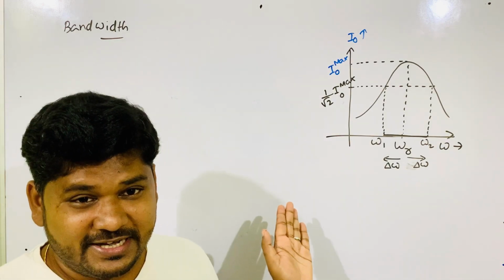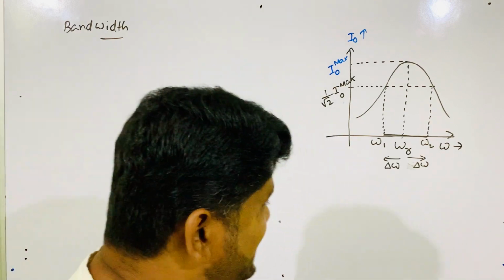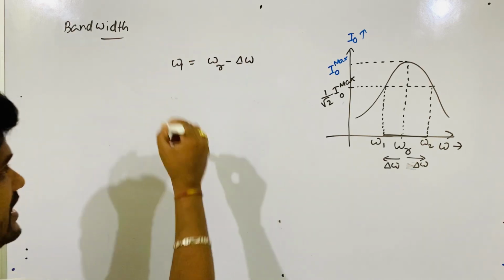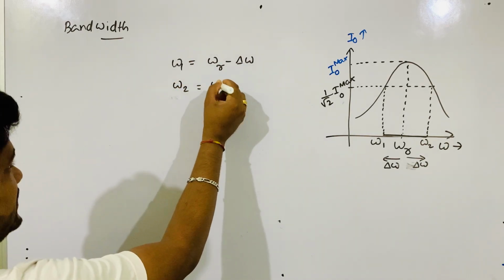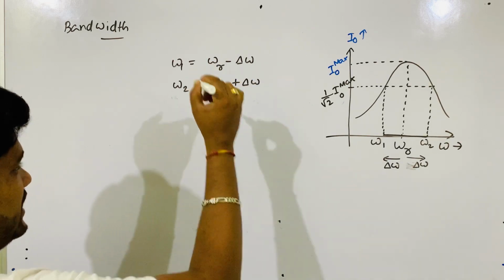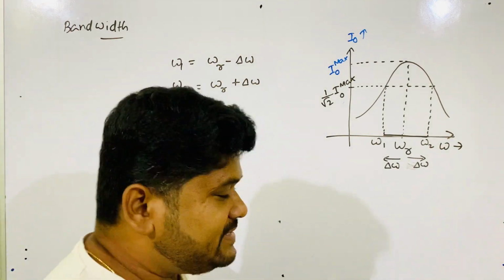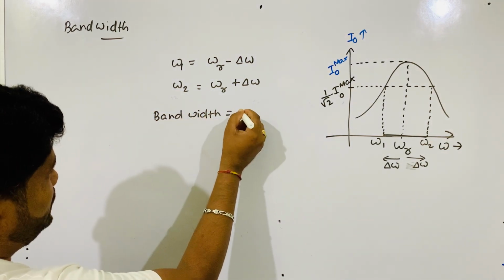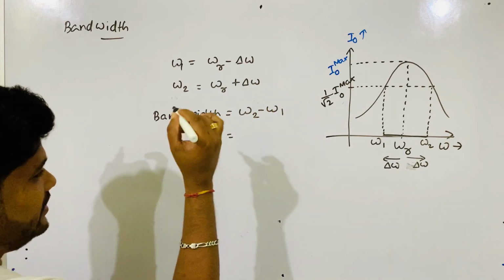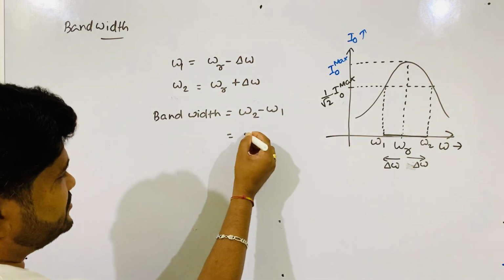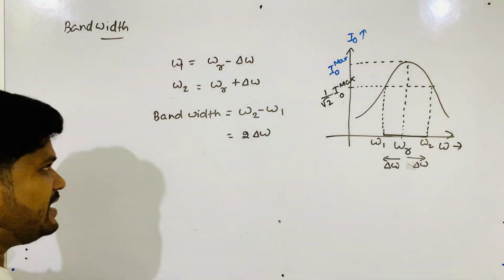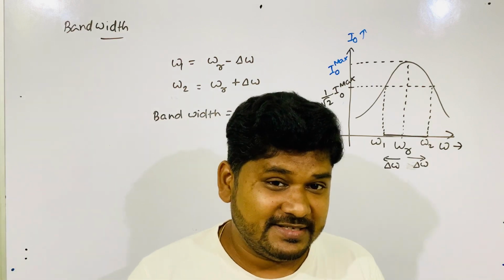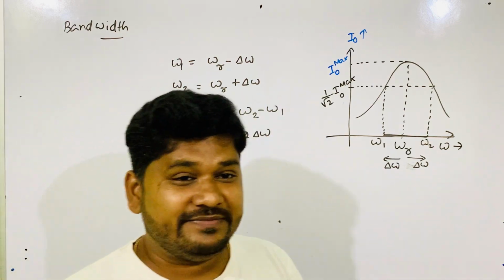Now you got mathematically what is bandwidth. If I write omega 1 here, it is omega r minus del omega. If I write omega 2 here, this is omega r plus del omega. And the difference is called bandwidth. So the bandwidth is omega 2 minus omega 1. If you do the subtraction, you will get 2 del omega. So this is the bandwidth. Now you got the idea of what the bandwidth is in physics and mathematically.